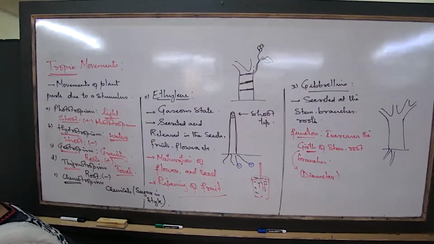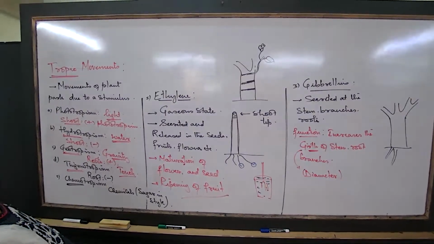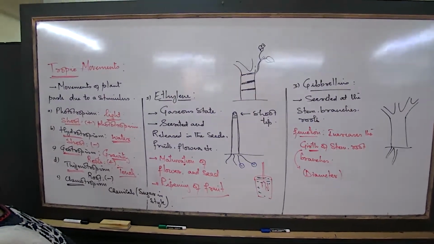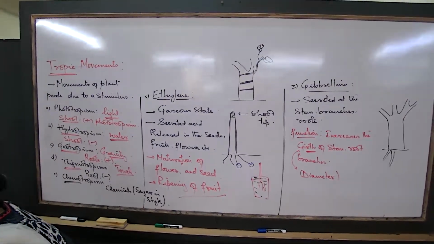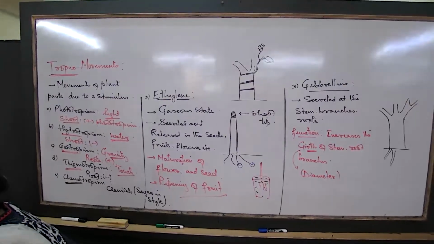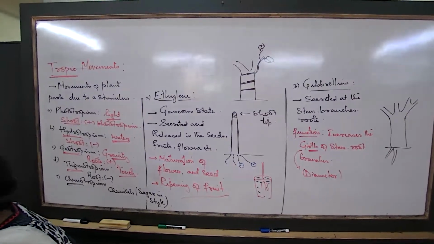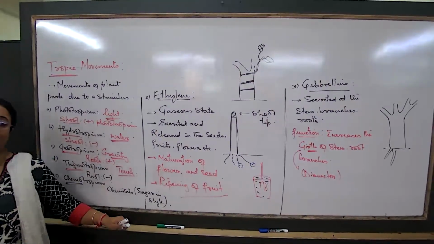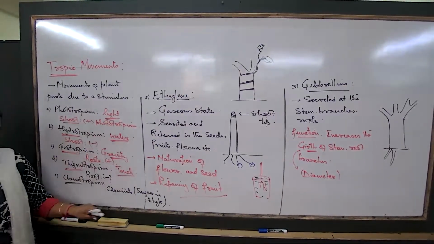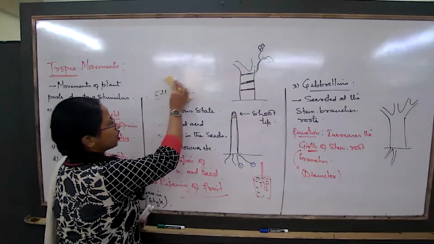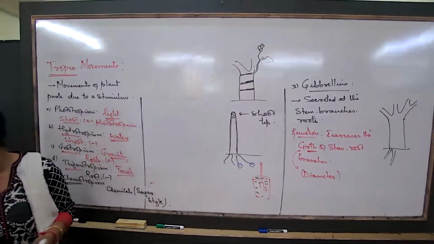What is nastic movement here? When we are talking about the concept of nastic movement, we are talking about certain types of plant parts. If these are the tropic movements, let us talk about certain types of movements of the plant parts which have got nothing to do with growth, but still the parts of the plant move.